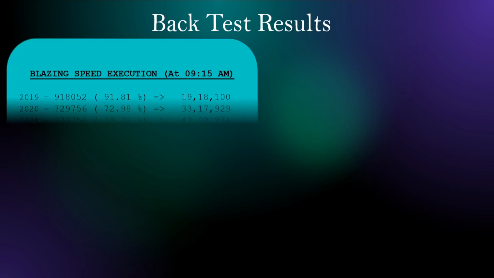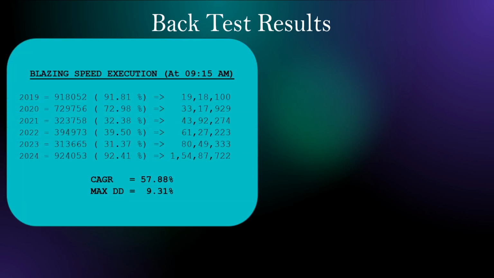Let's analyze the backtest results of version 1 and version 2. So what is version 1? If you are able to execute with blazing speed like an HFT firm, and get a fill in the first few milliseconds or seconds after market open, the result will look like this. The CAGR is 57.88%, which is a stellar, outstanding performance. Year-wise returns are like 91, 72, 32, 39, 31, 92%. The 10 lakh would have become 1.5 crore.